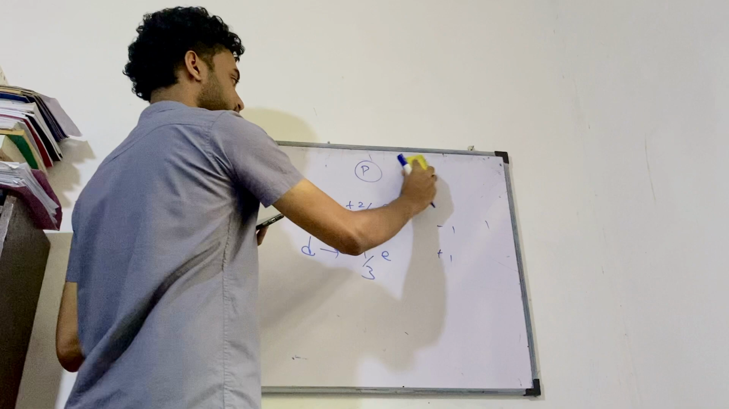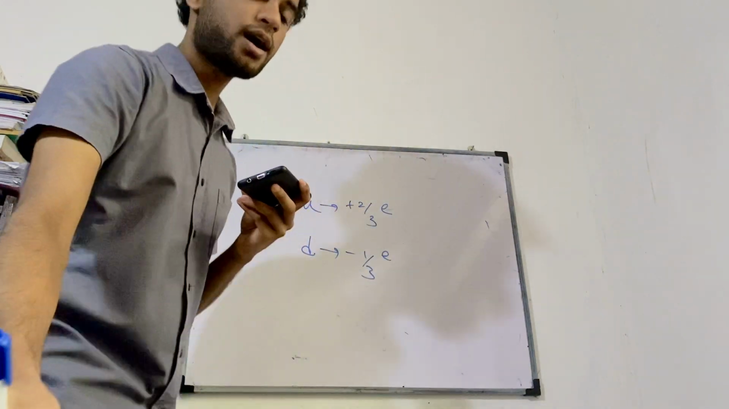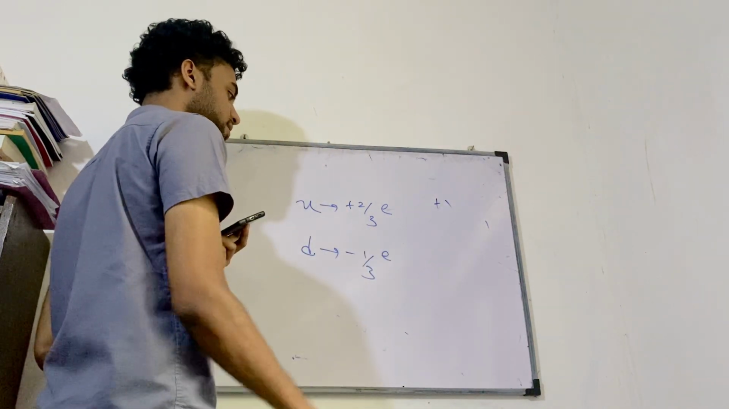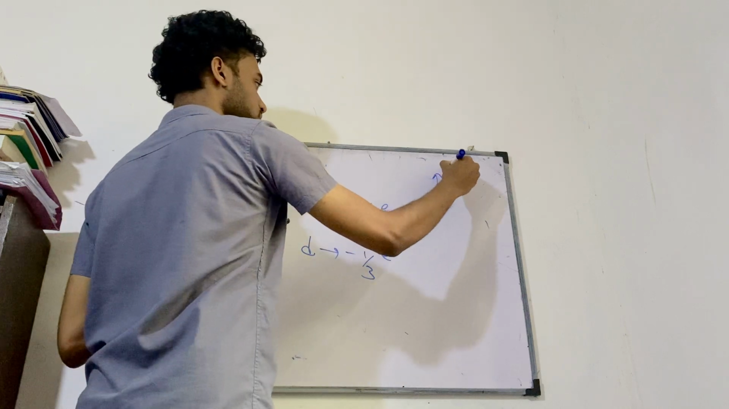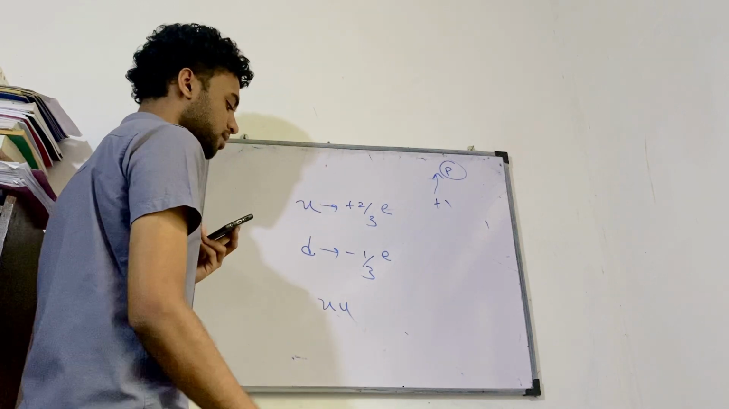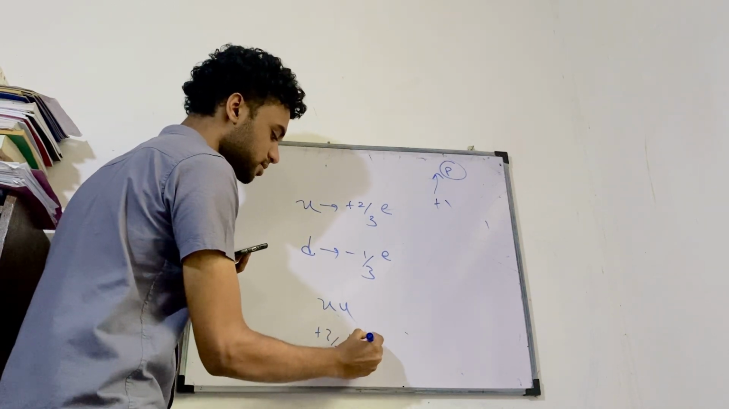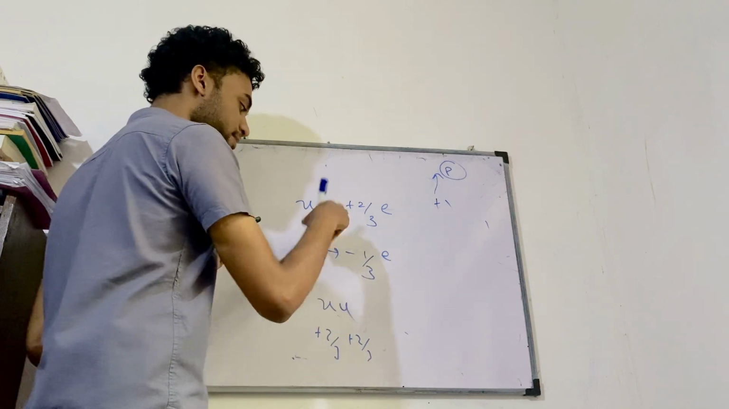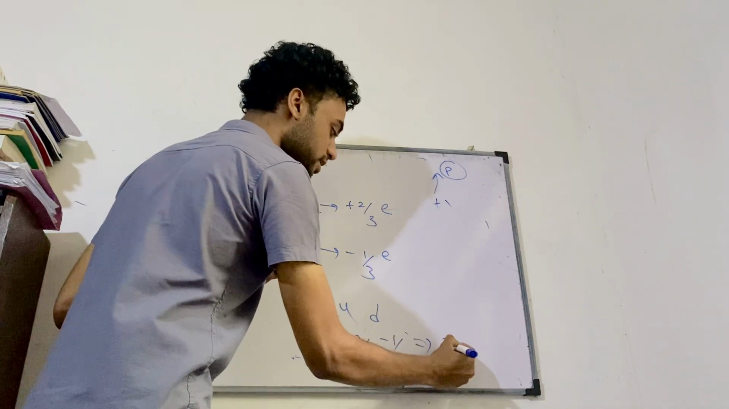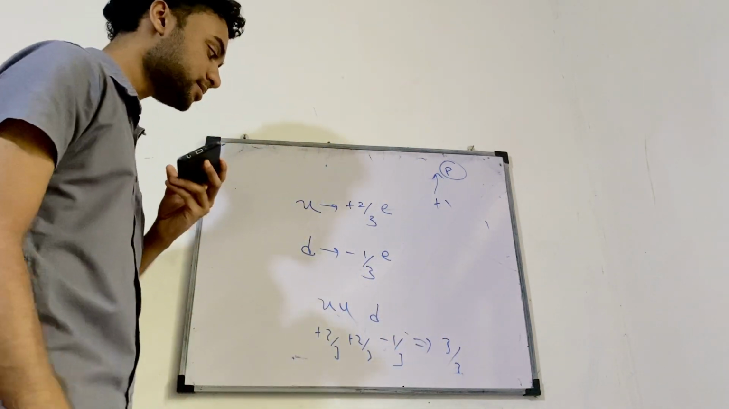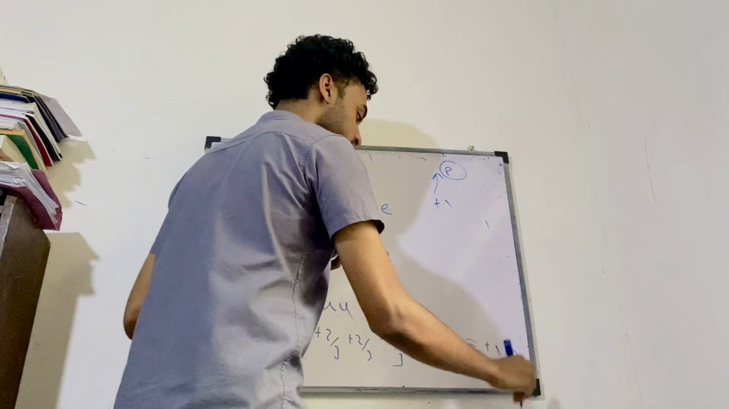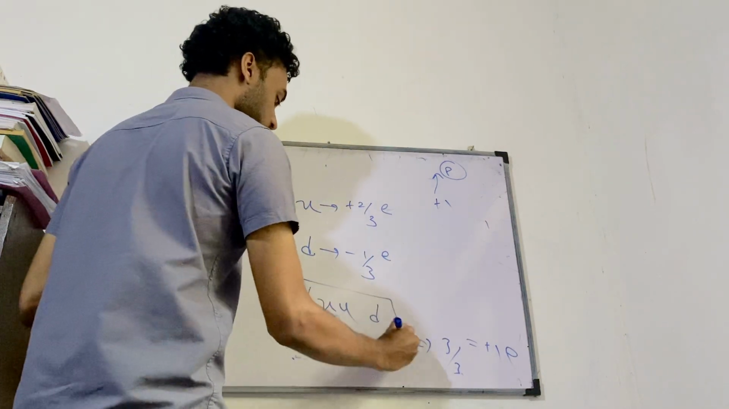So I have to construct plus 1 from these numbers for a proton. How can I do that? If I take 2 U's, I get plus 2 over 3 plus 2 over 3, which gives me 4 over 3. If I put a D here, I get minus 1 over 3. So overall, 2 over 3 plus 2 over 3 minus 1 over 3 gives you 3 over 3, which gives you plus 1 e. So this gives you the composition of a proton.